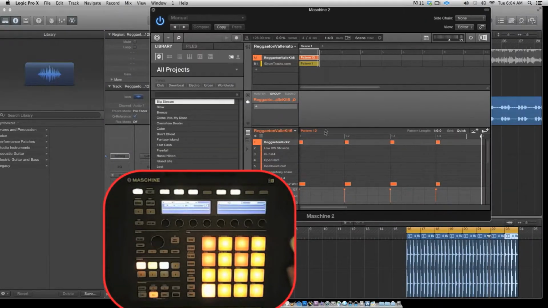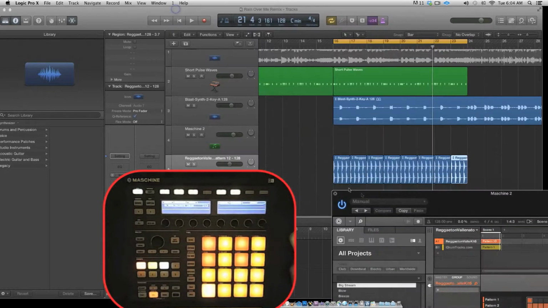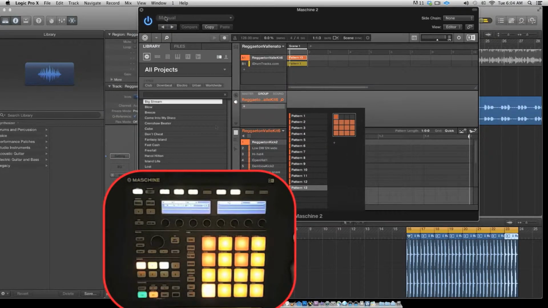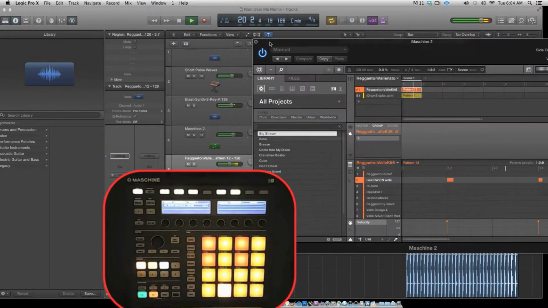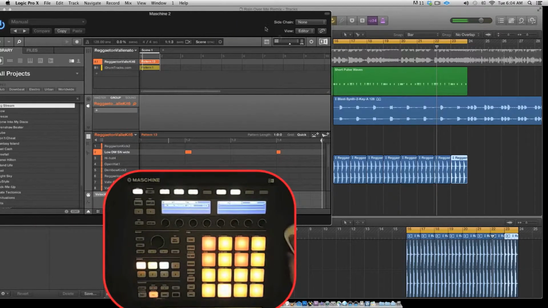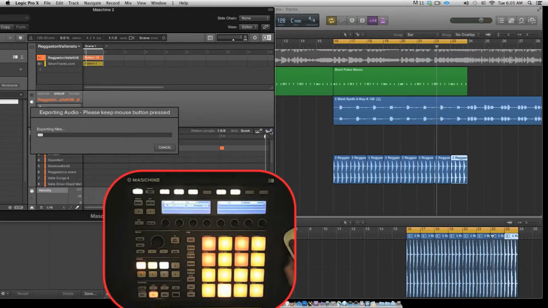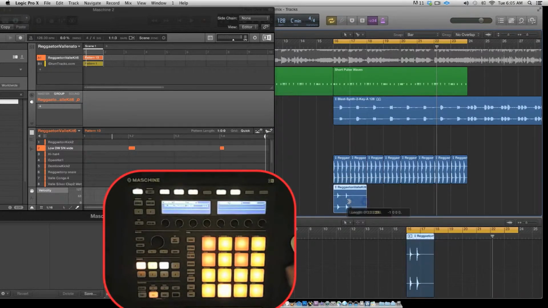Alright. I'm going to create another pattern and export that. Alright, so I added a snare. We're going to export that. Just drag and drop, as easy as that.